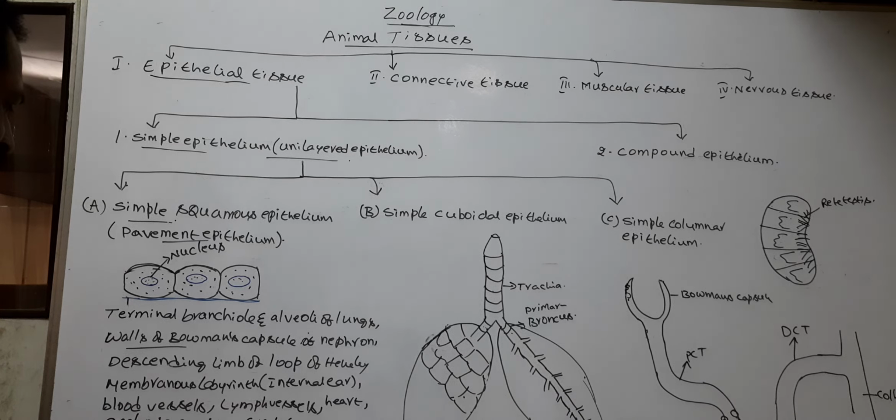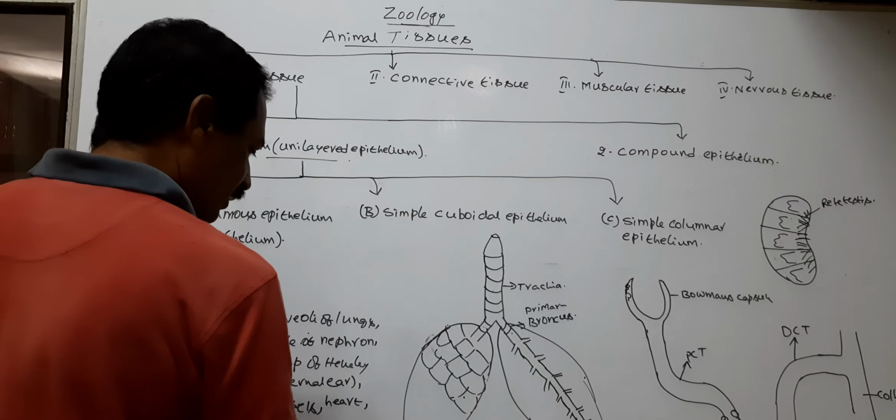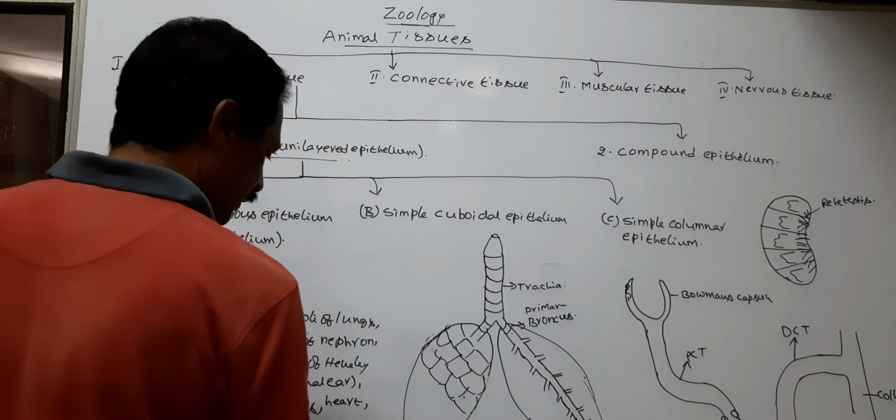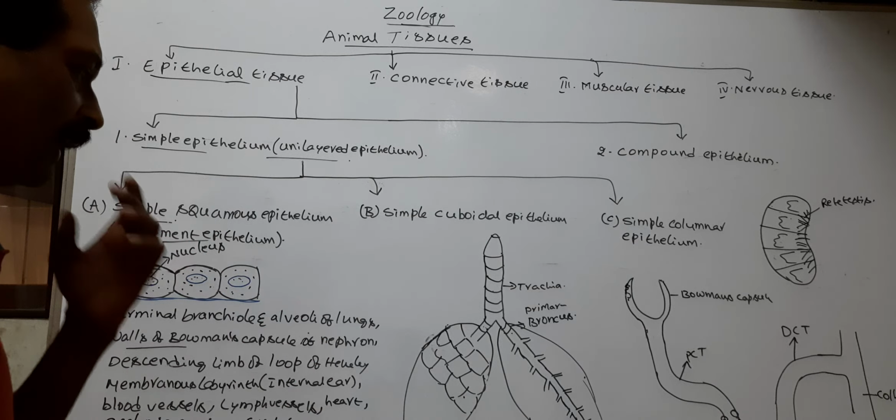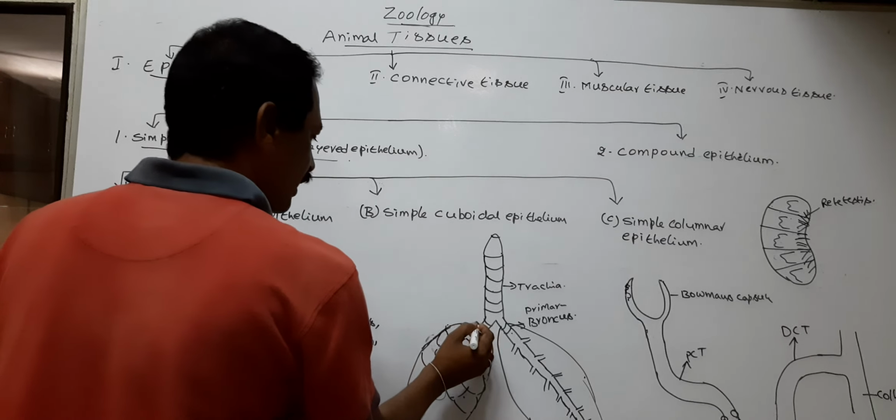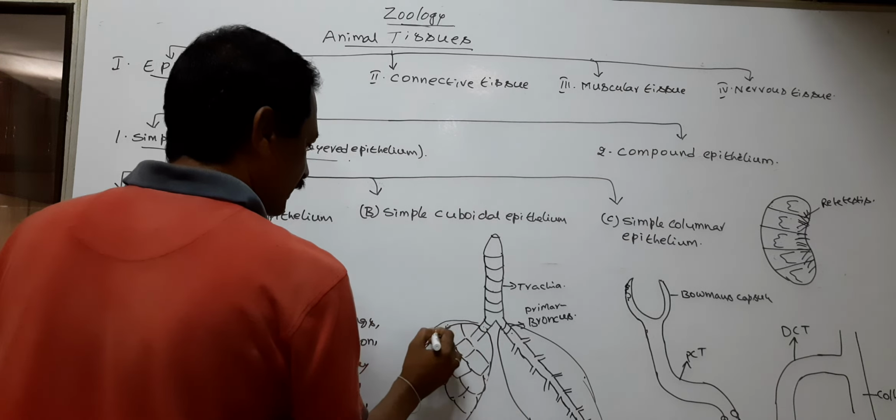Next, in the blood vessels and heart, the simple squamous epithelium is called endothelium. In the coelom, it is called mesothelium, as pleura, peritoneum, and pericardium. Pleura is located around the lungs.